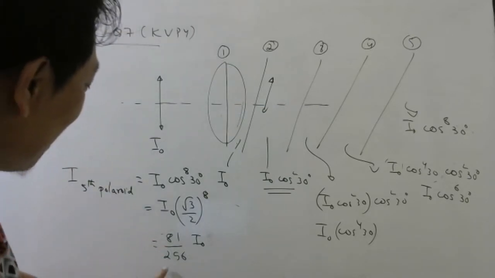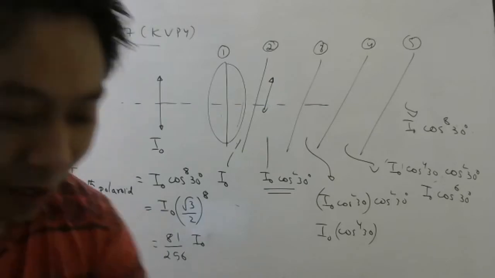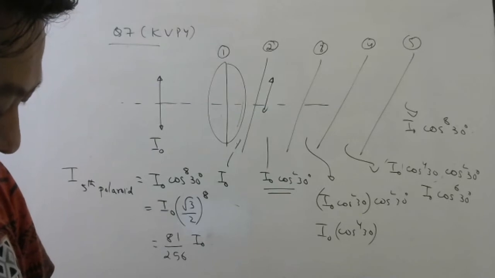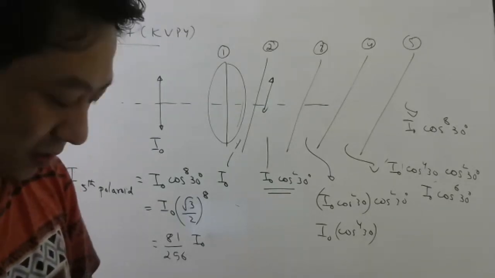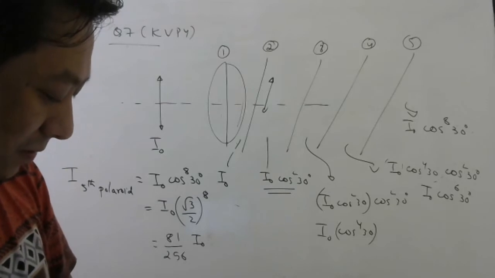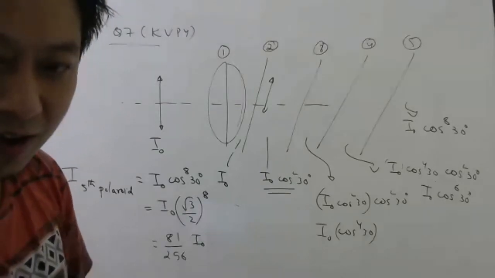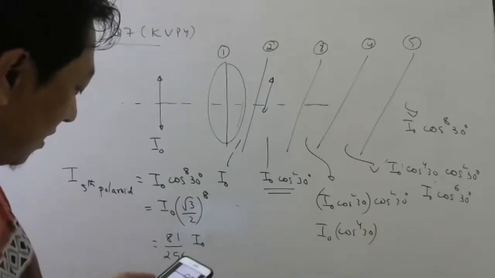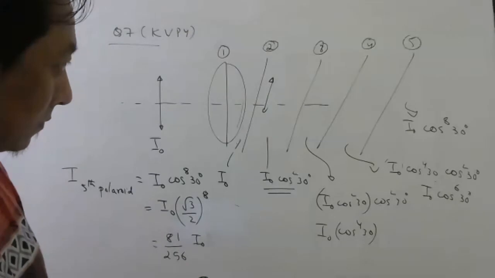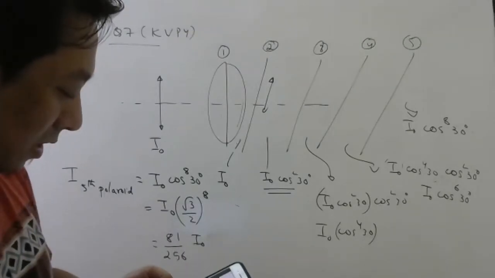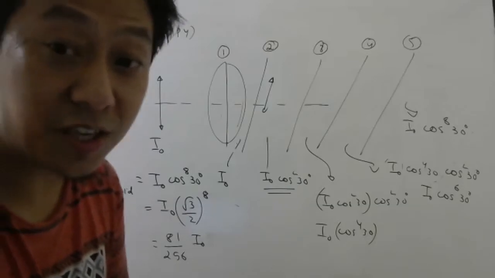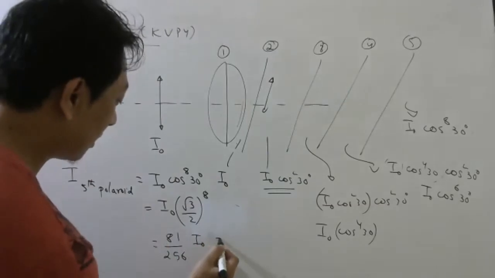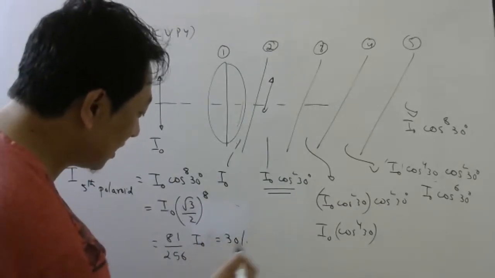Okay, 81 by 256. So if you divide, what percentage will it come? 31.6025, so 31 percent. Yes, sir. None of that is matching. Check once more, Samyak, divide properly. Then you have to go for 30. They are saying closest to, so closest to means 30%. So this will be 30% of the incident intensity.